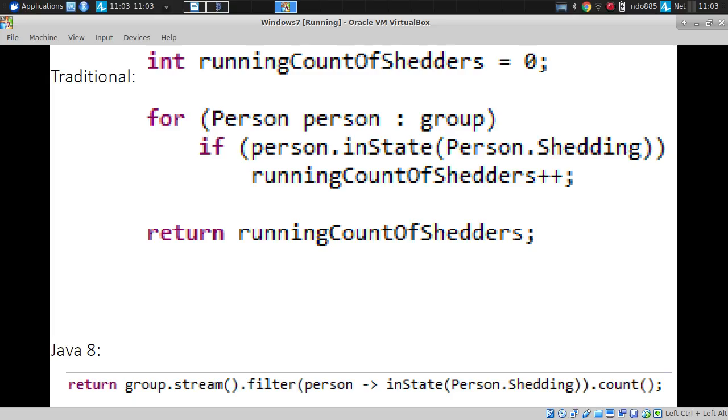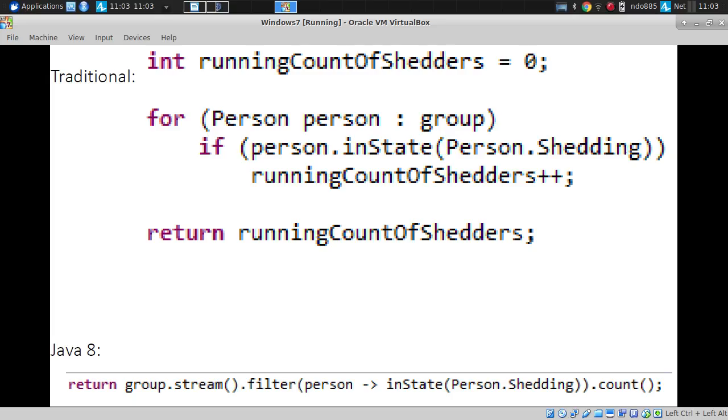Here's an example in classic Java versus in stream notation. So here we have this thing called group. Group is a collection. And here we can go through each person in the collection. We can ask, are they in a certain state? And if so, increment a variable and return that variable. Here we're just using this variable to total these things up.